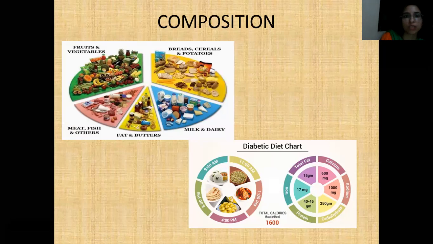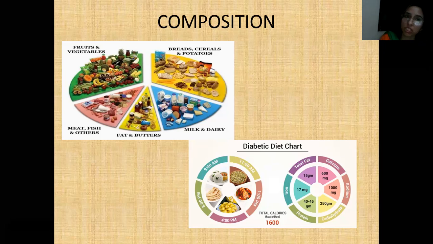Now come to the next point, bread and cereals. Bread contains carbohydrate, as we know, a rich source of energy. Now come to the next point, fruits and vegetables. They contain an excellent number of vitamins. If we like to enhance our immunity, we want to have vitamin C, vitamin A. They are present in citrus fruit.